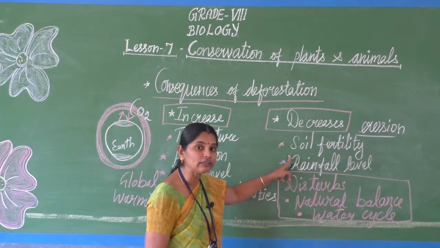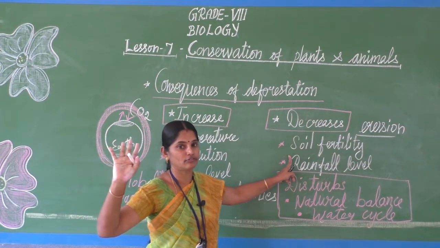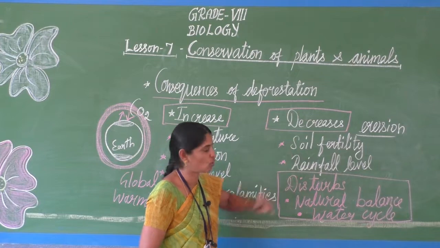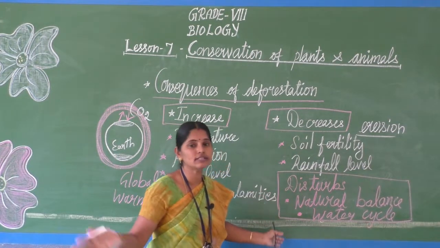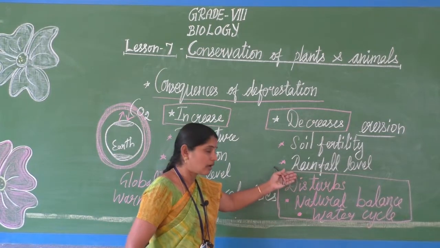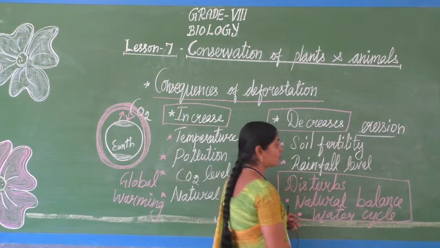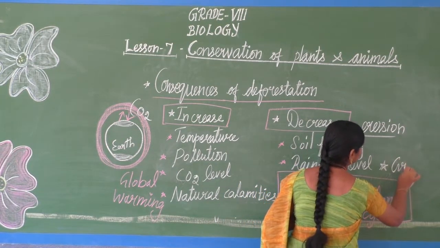So soil fertility, சத்தான soil எல்லாம் அடிச்சிட்டு போய்டும் rainfall. So decreased level of soil fertility. Then if this continues, there is a lower level of rainfall and a lower level of groundwater.